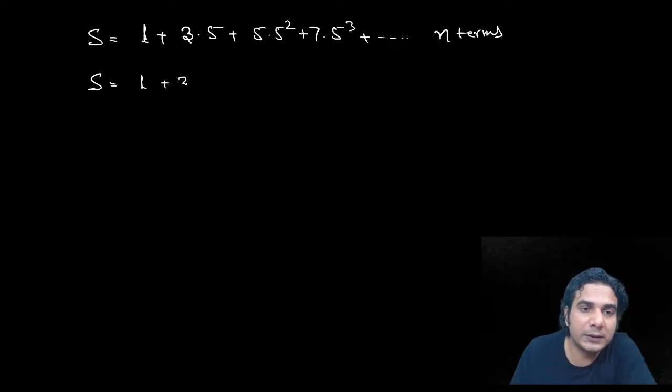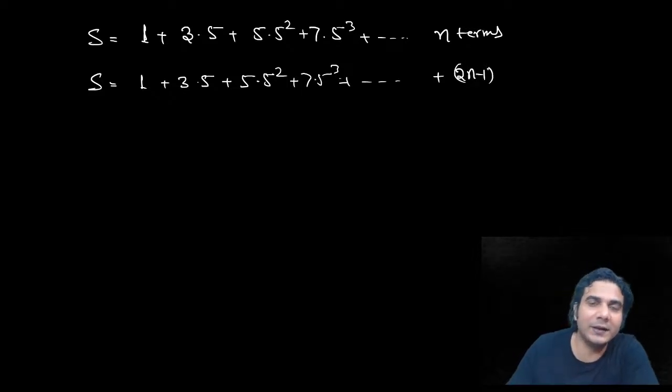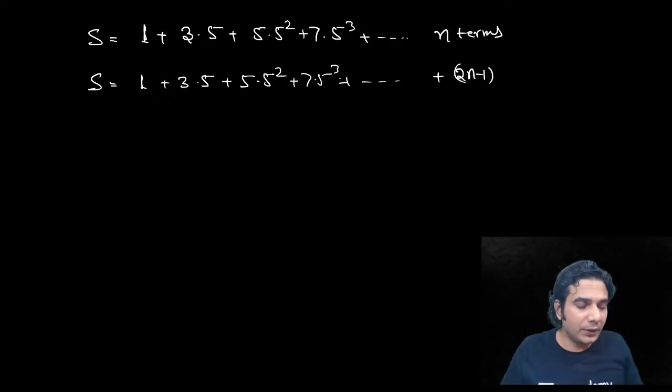Okay, so 1 plus 3 into, wait a minute. All right, 1 plus 3 into 5 plus 5 into 5 square plus 7 into 5 cube. Okay, so you can see the AP is 1, 3, 5, 7. So what is the nth term? That is, nth term is 2n minus 1, right? You can write it directly. It's an odd number. Or otherwise you can apply the formula a plus n minus 1 into d to get the nth term. All right.